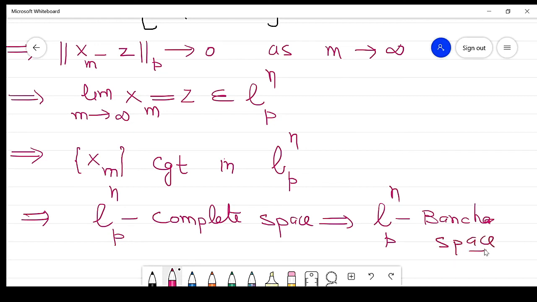Clear? So in a similar manner, we can prove the other examples along the same lines. For example, now this is the LPN space.